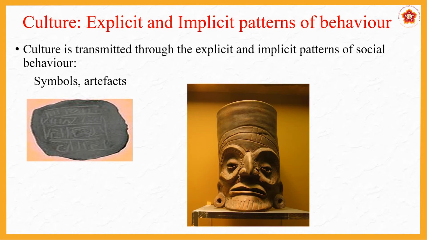Even on your right side, what you see, this face mask, the way it has been formed, there are certain things very typical of that culture. So the historians will look at this figure and tell you, this is coming from this culture.